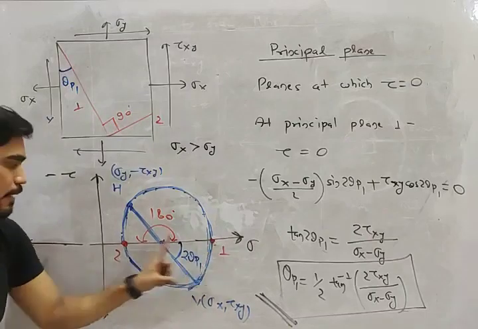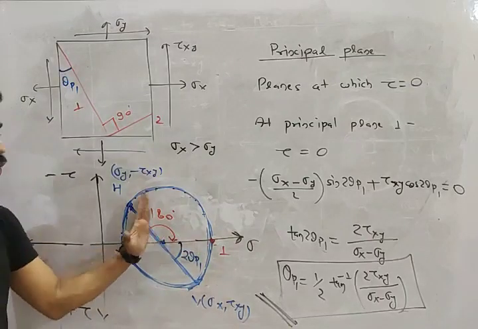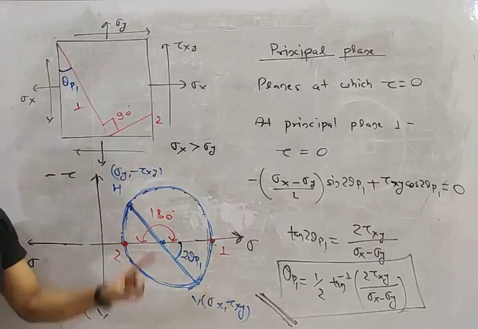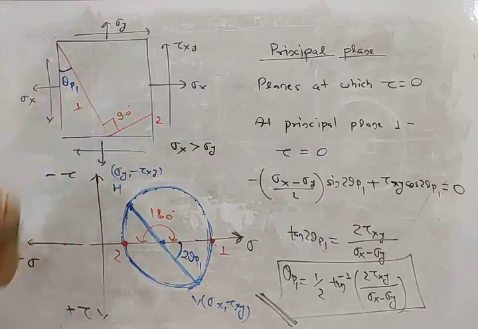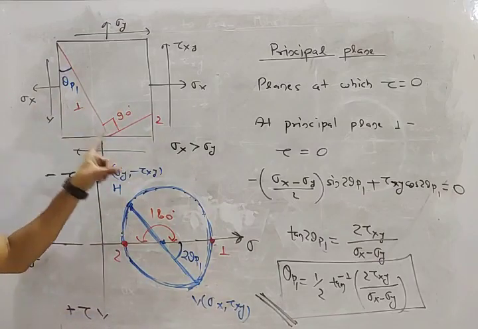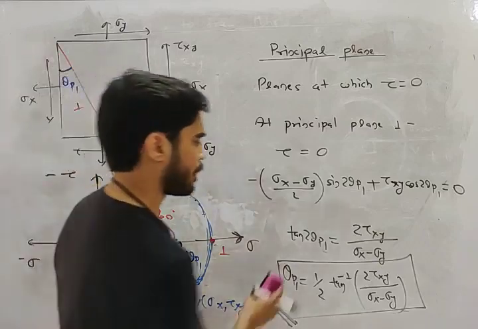This is principal plane number 1. This is principal plane number 2. What is the angle between the two? It is 180 degrees here. So here it will be 90 degrees. So principal planes are always mutually perpendicular.